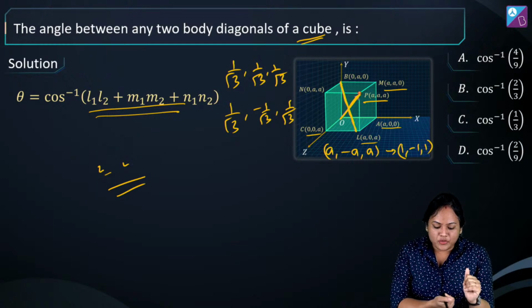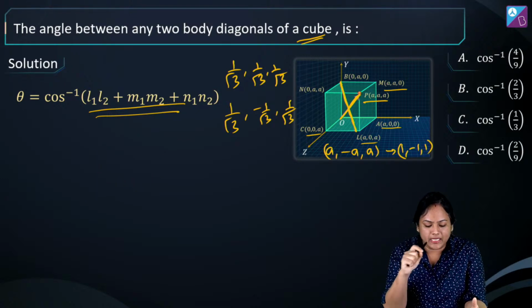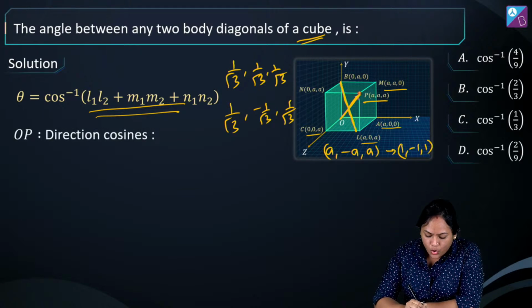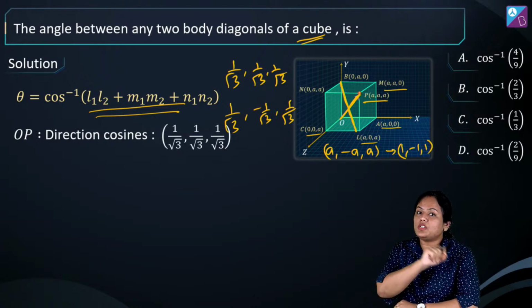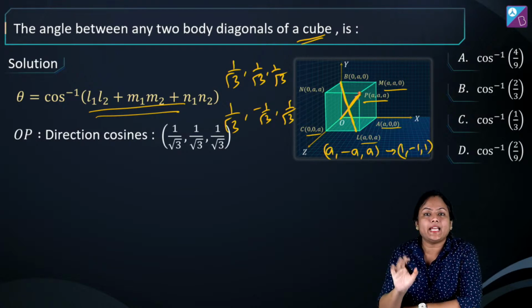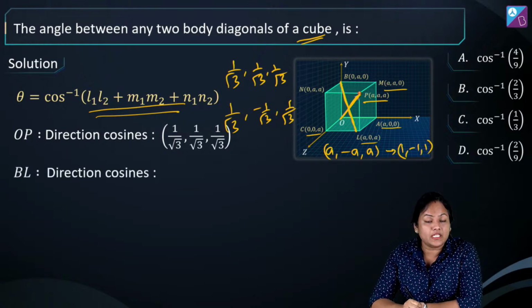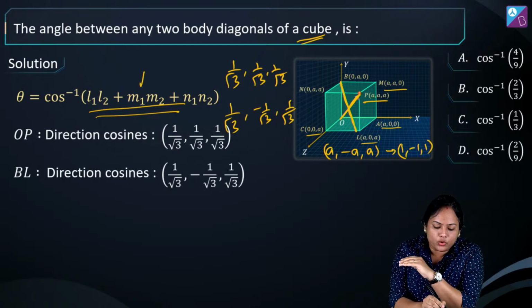Now quickly substitute in this, guys, and tell me what you are getting as the answer. What will be the value of theta? The direction cosines of OP, as I already told you, will be 1 by root 3, 1 by root 3, 1 by root 3. We just found that. And how will we find those of BL? That also I told you. If you have to find the DCs of BL, it will be somewhat like this. And now you'll just substitute over here.